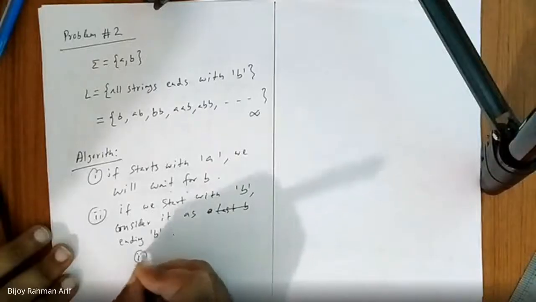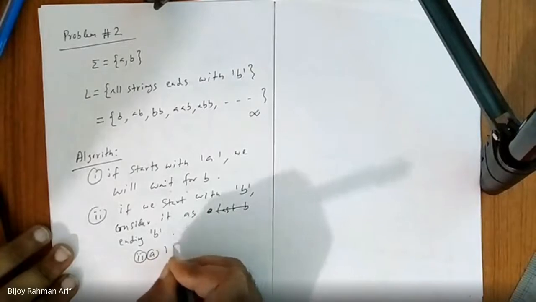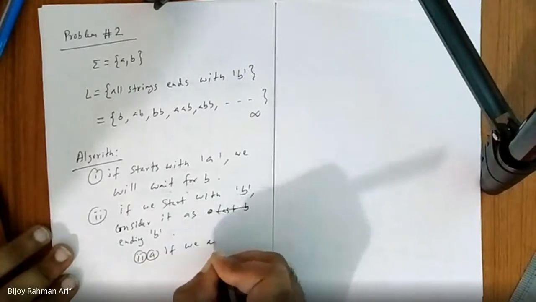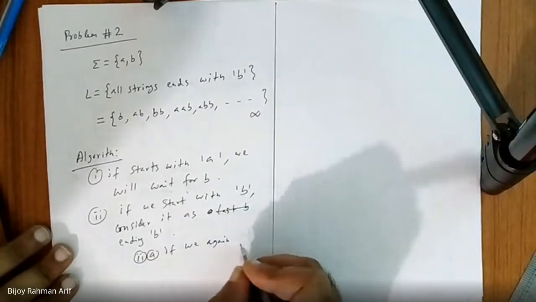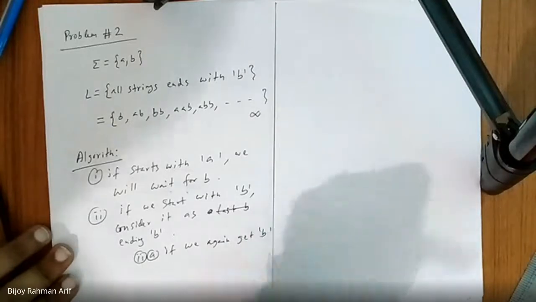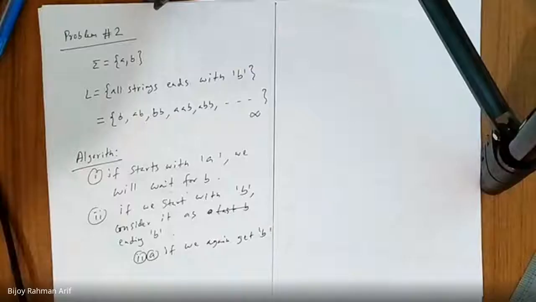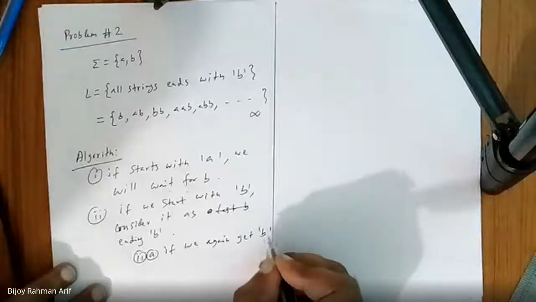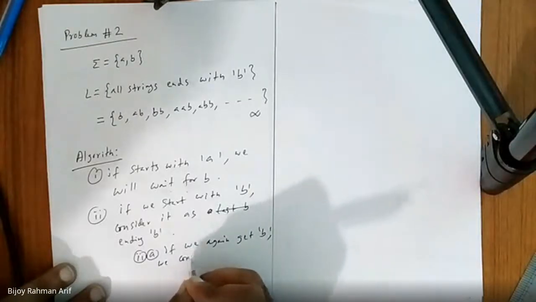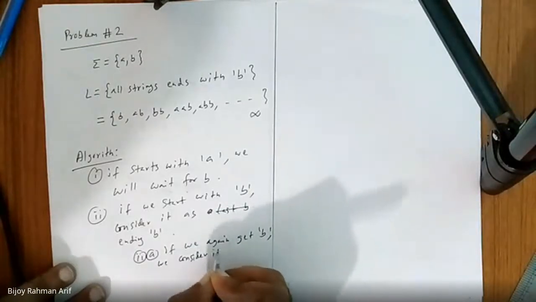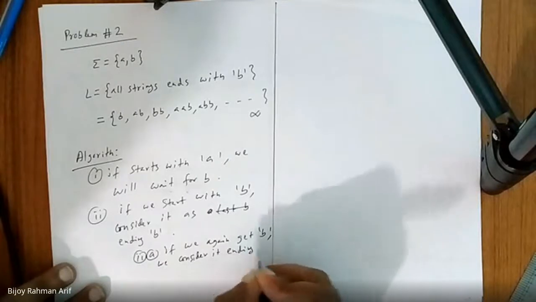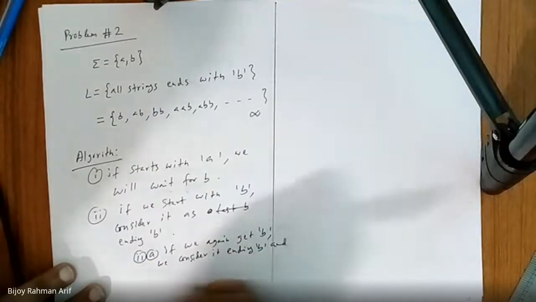Yes, sir. Therefore, if I again get B, what happens? We continue to loop in which state? The final state. So if we again get B, we consider it the ending B and remain in the final state.